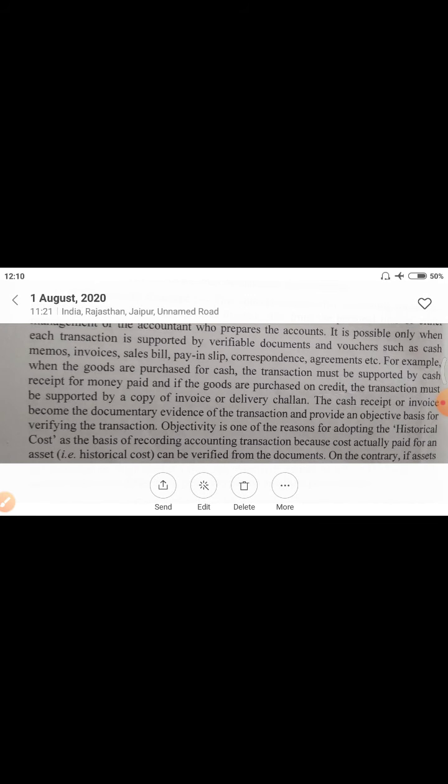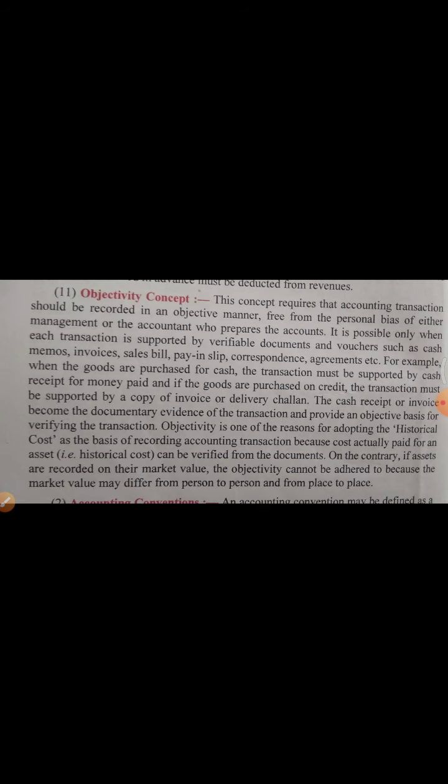Are you getting my point? It is possible only when each transaction is supported by verifiable documents and vouchers such as cash memos, invoices, sales bill, pay slip, correspondence, agreements, etc.